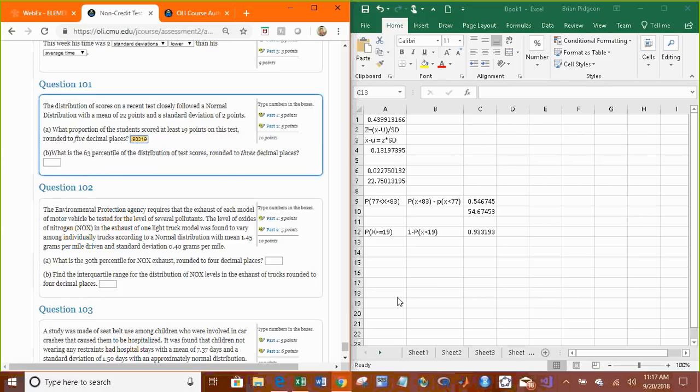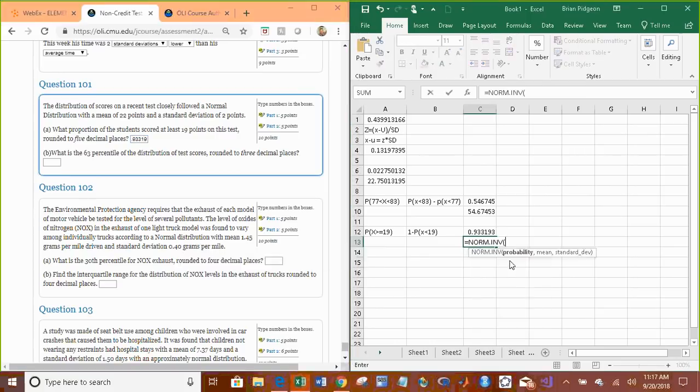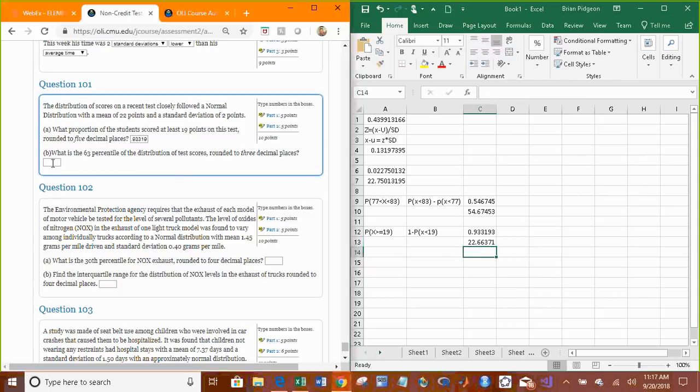What is the 63rd percentile? Well, we're going to use NORM.INV and say we want to know what's the value of x that has a probability below it of 0.63. Our mean is 22, and our standard deviation is 2. Rounded to 3 decimal places is 22.664.